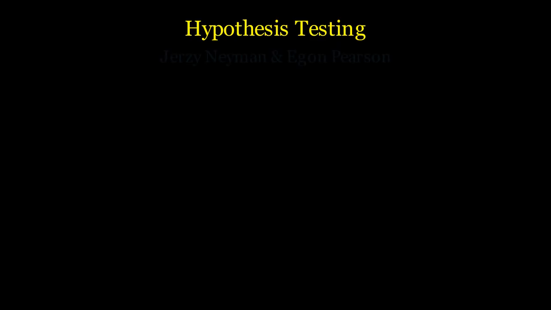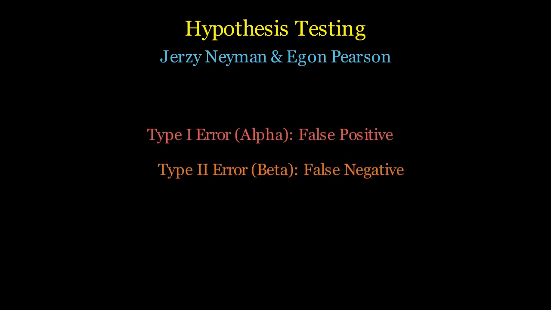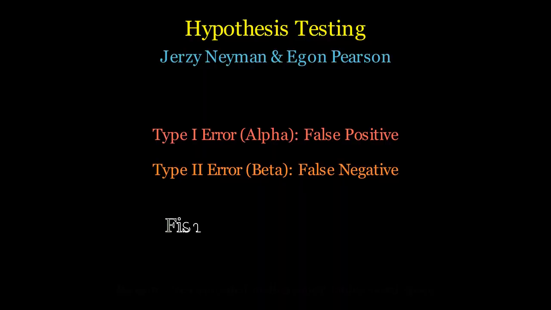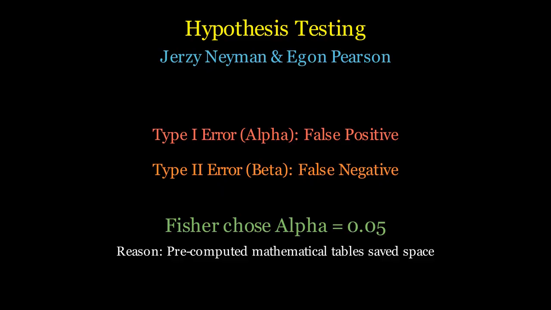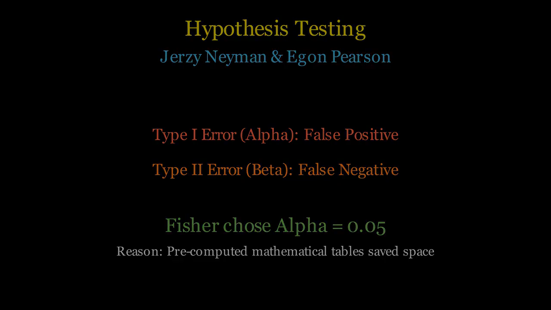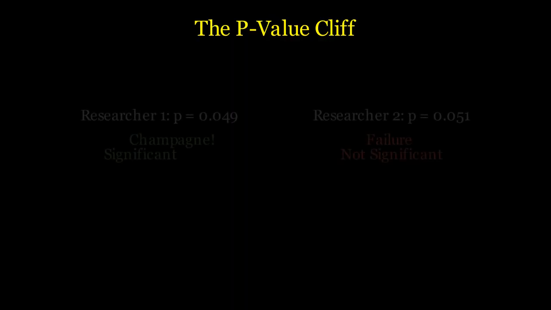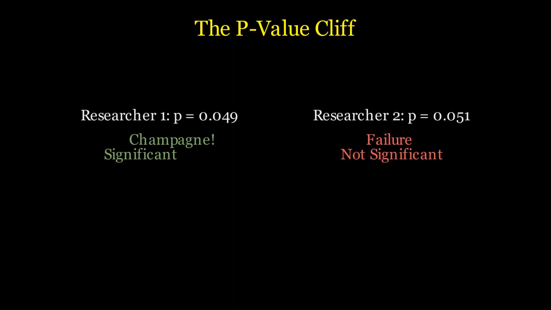Fisher's rivals, Jerzy Neyman and Egon Pearson, later formalized this into hypothesis testing. They introduced the concept of type 1 and type 2 errors. A type 1 error, or alpha, is a false positive, claiming an effect exists when it doesn't. Fisher chose 0.05 as a standard alpha level. This decision was largely influenced by the fact that mathematical tables at the time were pre-computed for specific values like 0.05 and 0.01 to save space in journals.